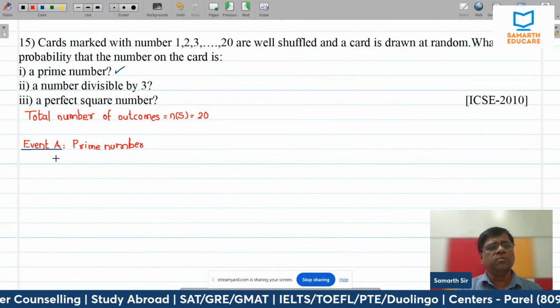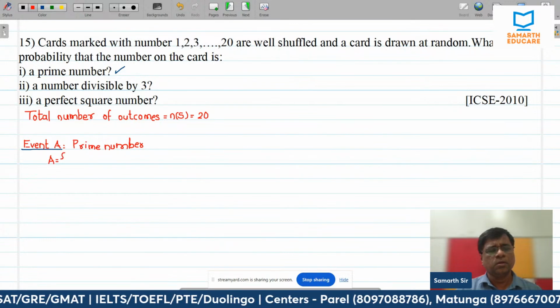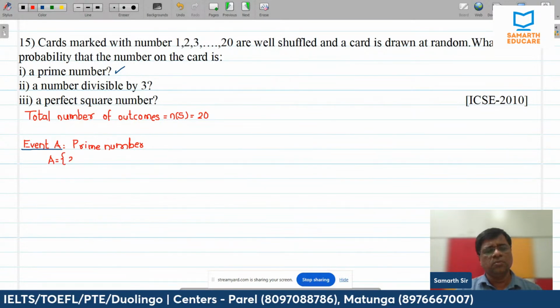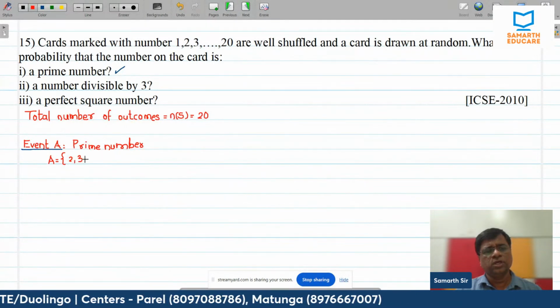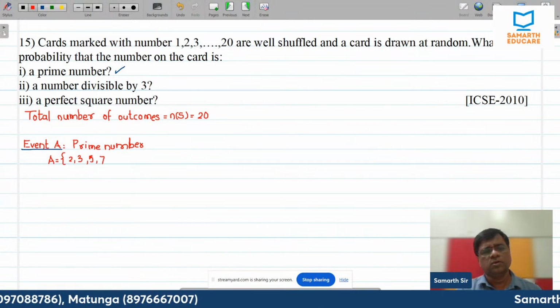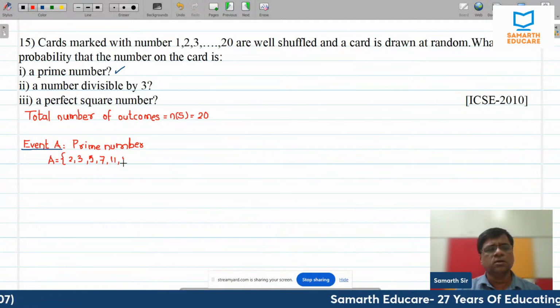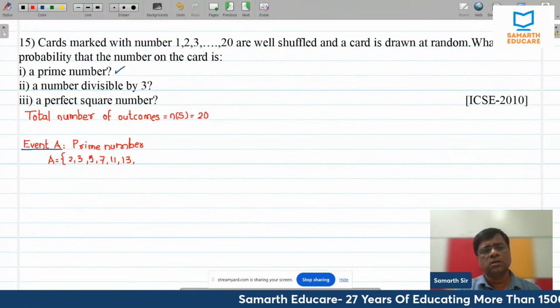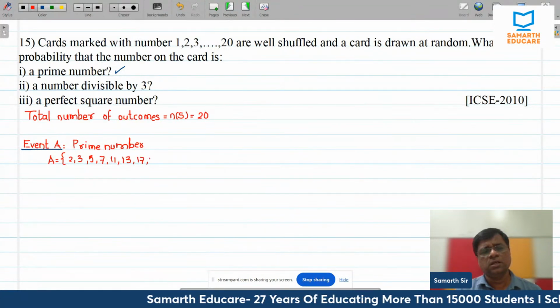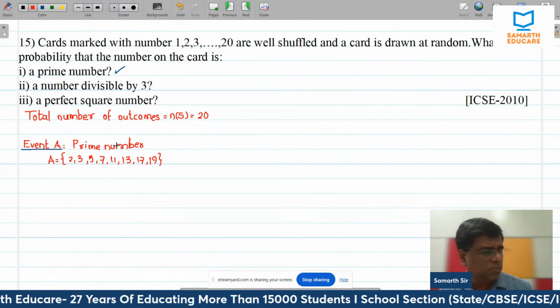Okay, so how many prime numbers are there? In this, it will be 2, 3, 5, 7, 11, 13, 17, and 19. From 1 to 20, there are this many prime numbers.